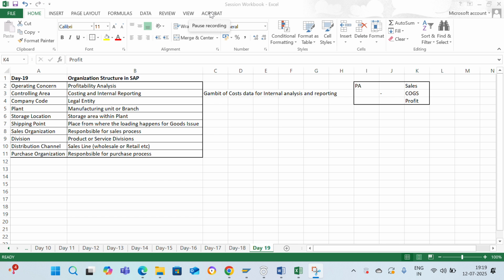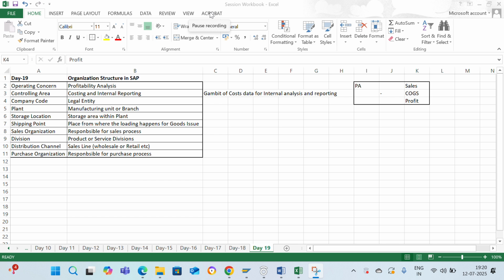With this, we complete the discussion on the organization element in SAP, wherein we understood that if the profitability analysis is activated, the operating concern is the highest node. If it is not activated, then the controlling area is the highest node. And below controlling area, we can have one or multiple company codes. And below company codes, there can be one or more plants. Below plant, there can be one or more storage locations and shipping points.